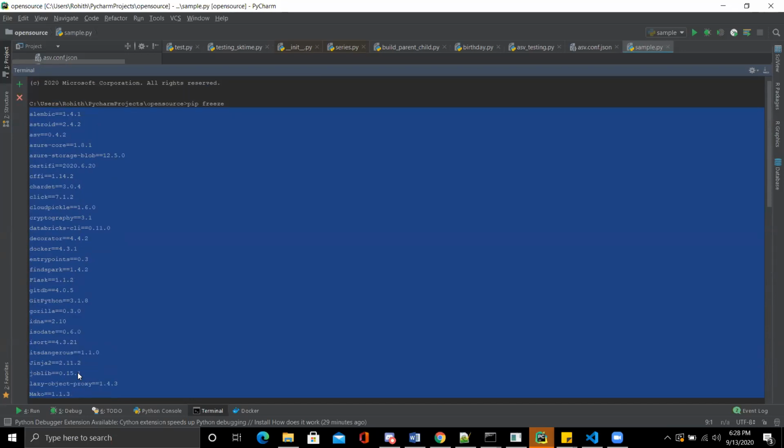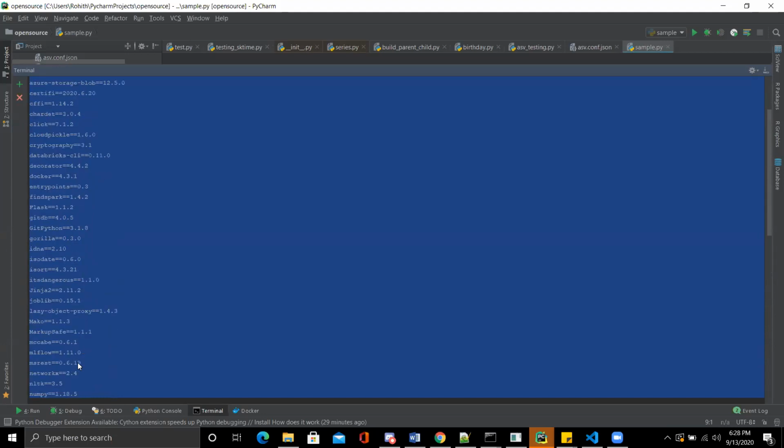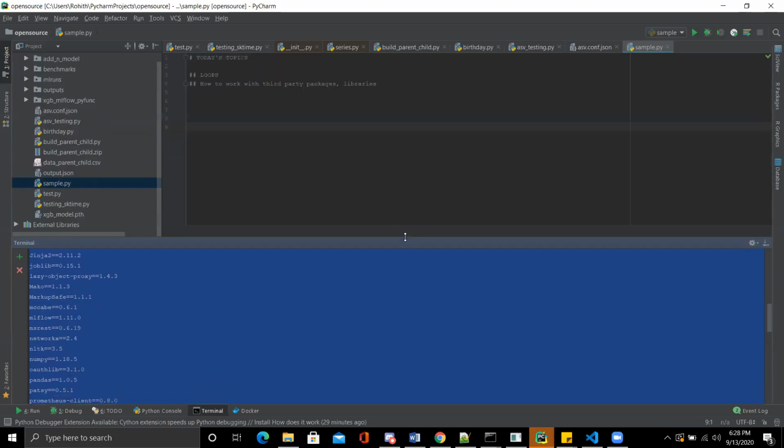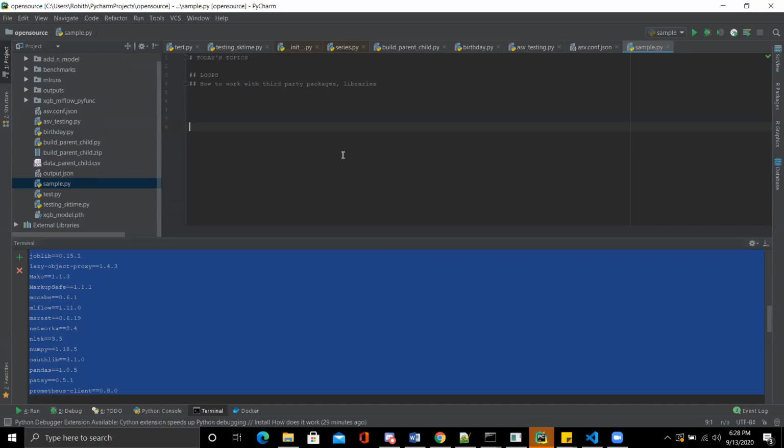Make sense? So you have many different libraries you can work with, or you can build your own library as well with proper versioning. So this is how things happen in Python.